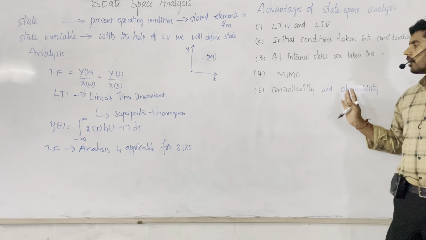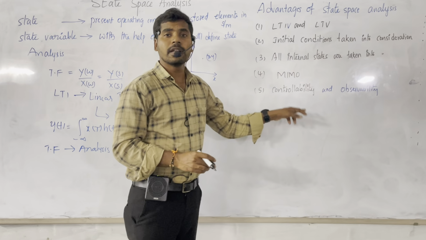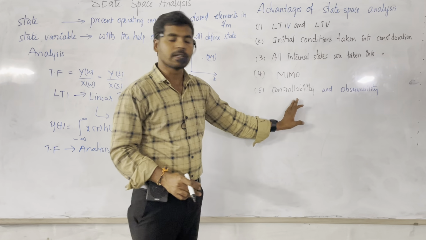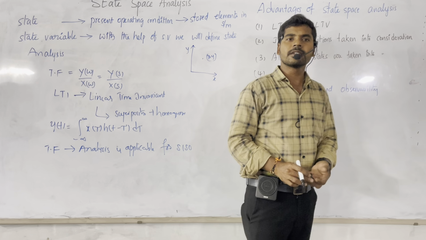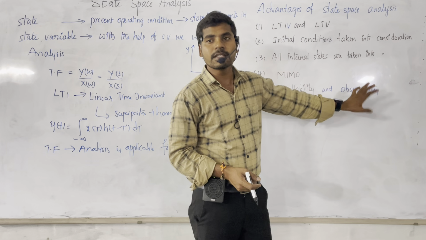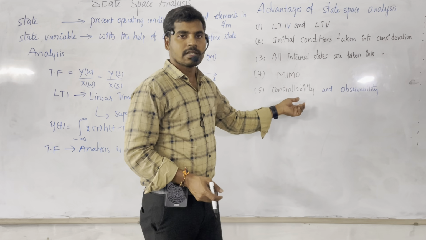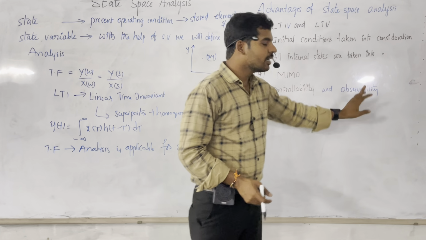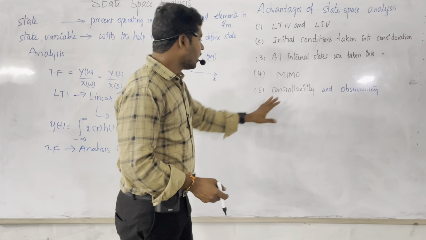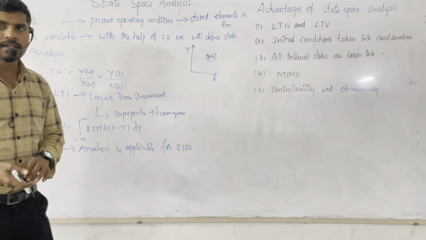Next, controllability and observability. What is meant by controllability? If you are controlling the system, that is controllability. Simple, okay? What is meant by observability? Observability means you just observe what output has come at the output side. That is nothing but observability. So controllability means we can control the system, and observability means we are just observing the output at the output side. That is the basic meaning of controllability and observability. I think all of you have this glance about it, right?